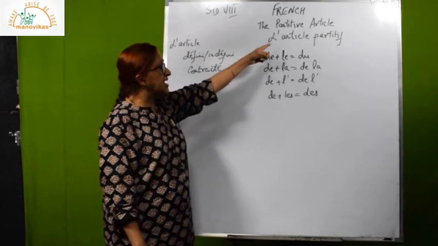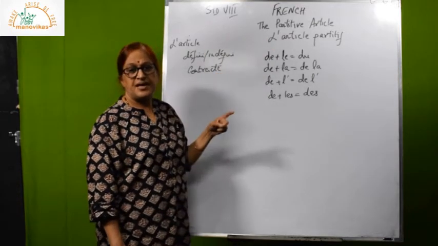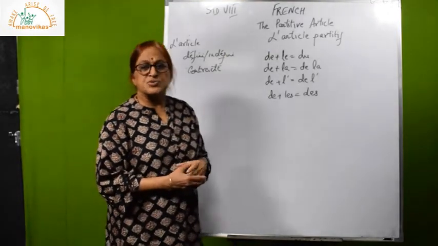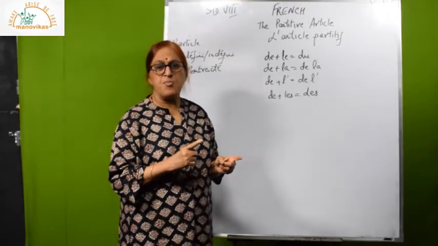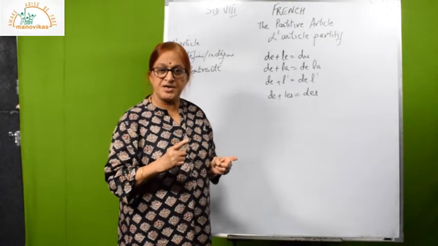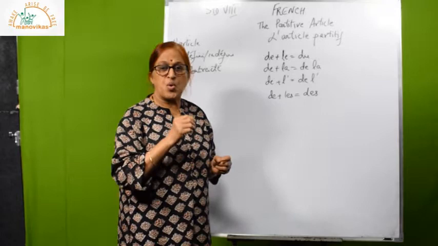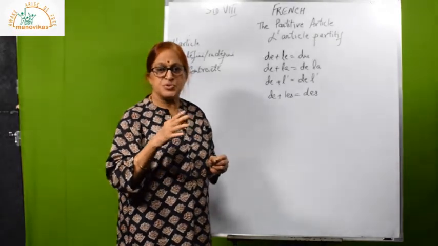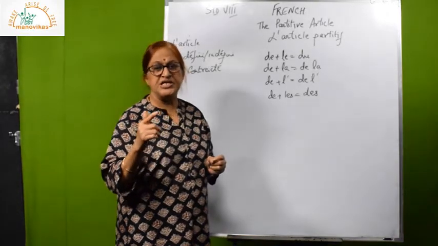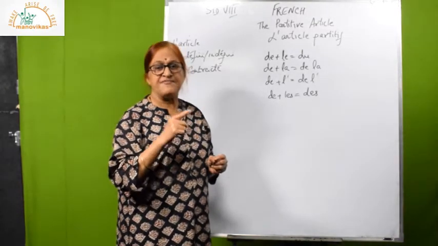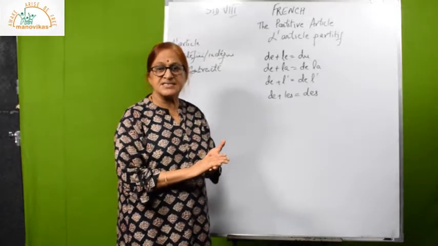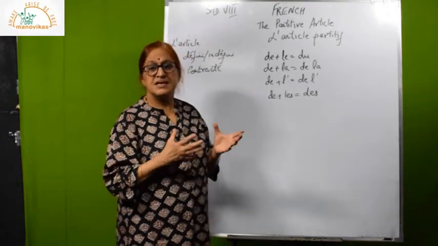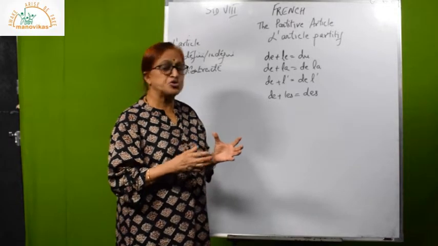Today I will teach l'article partitif. Partitif means sometimes, suppose I want to say I have a book or I have the book. We know that the quantity of book is 1, or I have 2 books, 2 books when we count. J'ai 2 livres. J'ai un livre, I have a book. But there are certain articles which you can count 1, 2, 3. But then there are certain items which you cannot count.